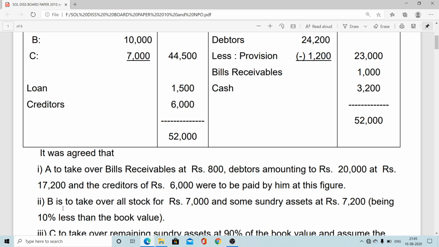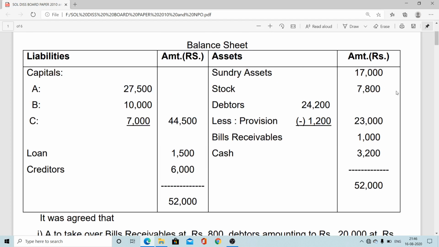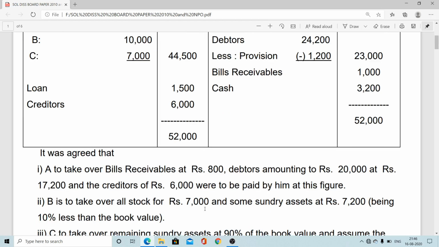Now related to the second partner, that is B, whose capital is 10,000. B is to take over all stock at rupees 7,000. So direct information is there. The stock value is 7,800, a little bit lower amount, like book value 7,800, but exit value 7,000. So we consider this value here. Again, asset takeover, so B's capital account debit to realization 7,000.